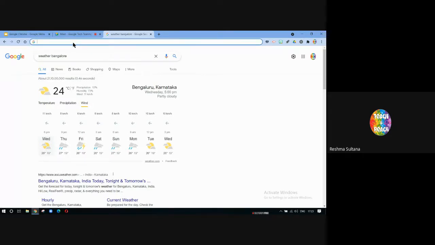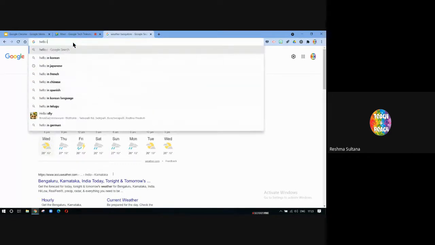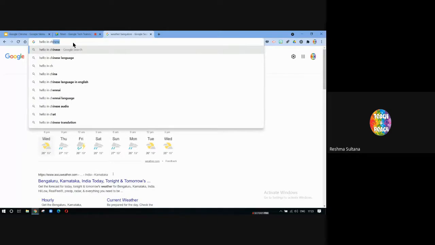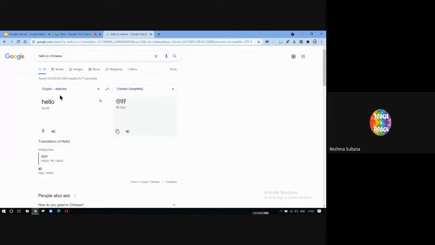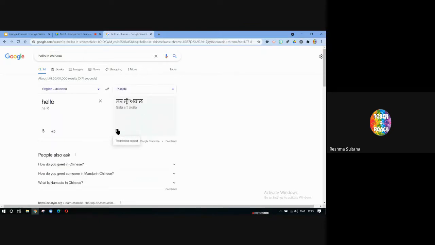And the next thing is translating. So let's say I want to say hello in Chinese. So you can see it automatically has translated it. Not just that, you can also hear the pronunciation. So you can hear it, you can copy it and paste it anywhere, let's say in Facebook, LinkedIn, web, WhatsApp, anywhere that you want to copy, you can copy it. In the same way, you can also check for other languages. If I want to see in Punjabi, so these are the things that can be done in Omnibox.